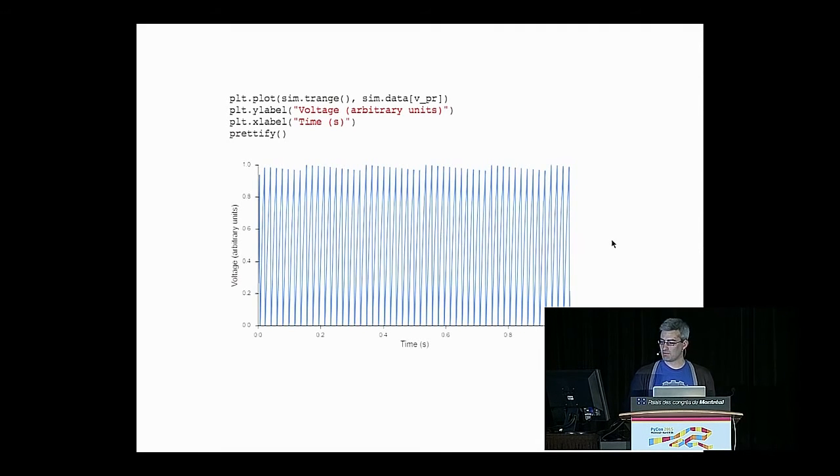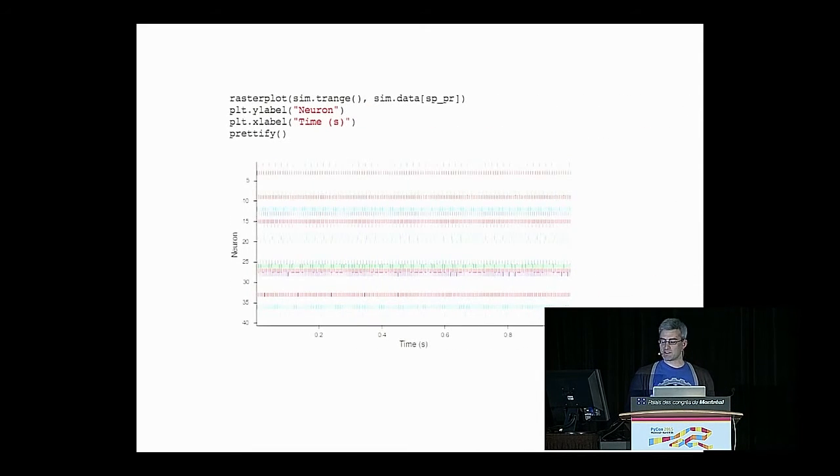So the first thing is the voltage coming out of just one of the neurons in the X population. You can see that just like in the other simulators, we're tracking very similar types of information. We can look at the voltage trace of this cell over time. We can also look at the spike raster. So thinking about all of the spikes that came out of our X population, there's a pretty clear pattern here because we're just representing a constant value 0.5, so all the cells are spiking at a regular rate.